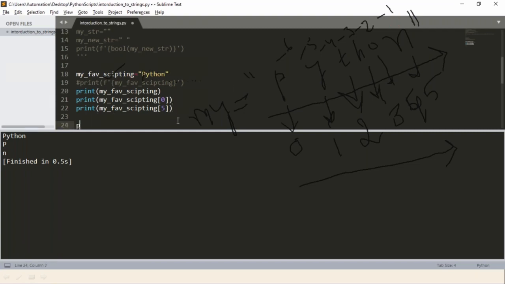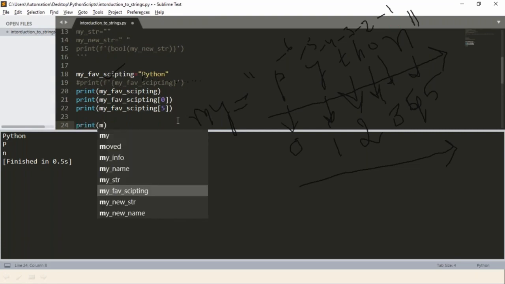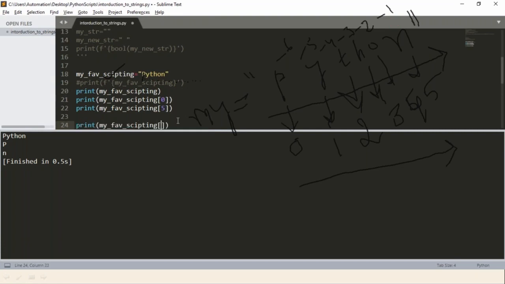Let's say I want to print the last character by default. I don't know what it is, and I don't want to count the index positions either. By default, I can take -1. Now see the output. What are you going to get? You are going to get N. No need to count 0, 1, 2, 3, 4, 5. 5 is the last index. Directly you can take -1, which will give the last character from your given string.